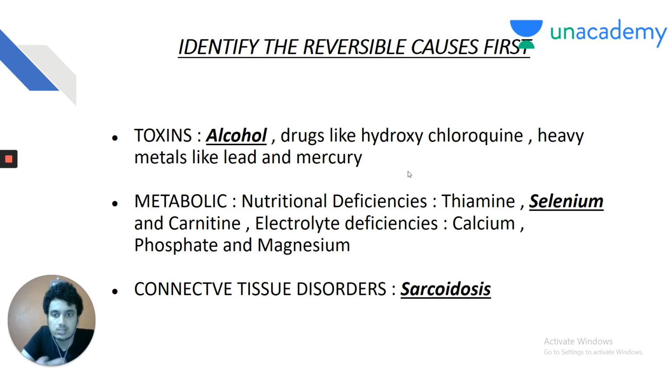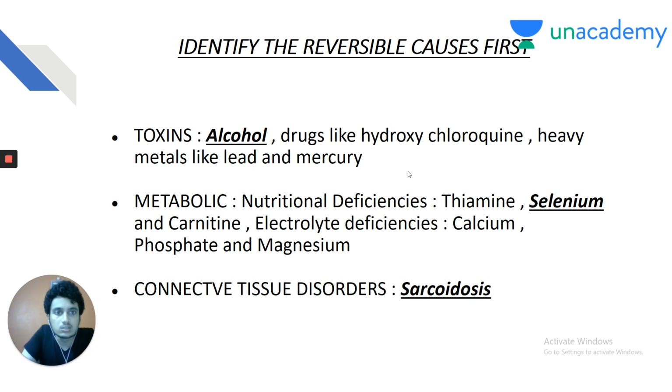The reversible causes are very, very important. These are the toxins like alcohol. Again, my dear friends, alcohol is the most common cause of dilated cardiomyopathy and it is reversible after the cessation of alcohol. Drugs like hydroxychloroquine, heavy metals like lead and mercury. So you may get a forensic medicine case like lead poisoning, and the diagnosis of dilated cardiomyopathy is expected as the answer.